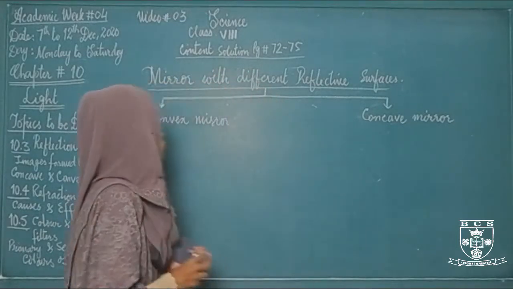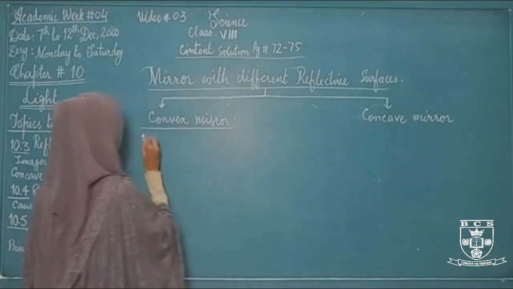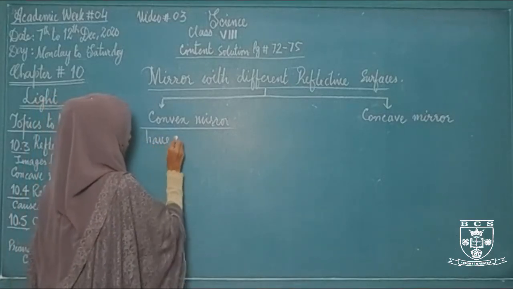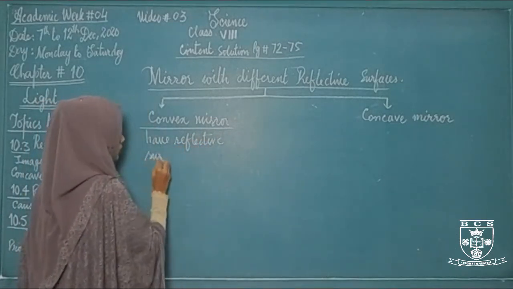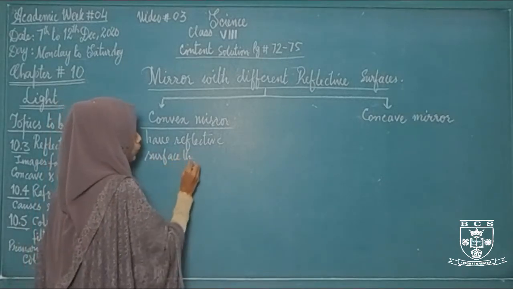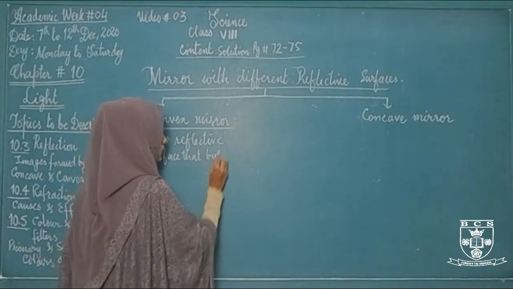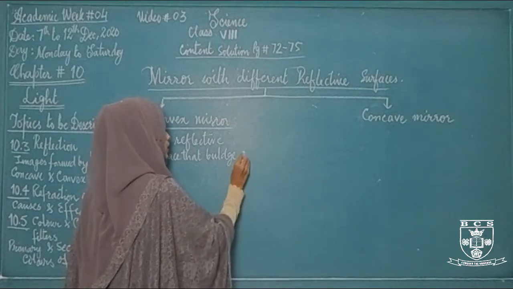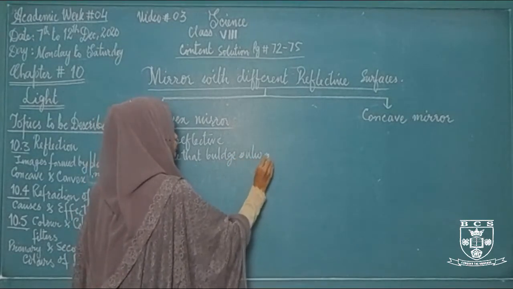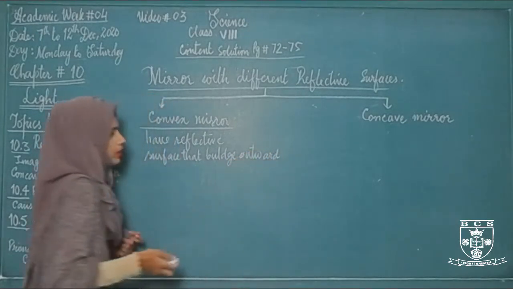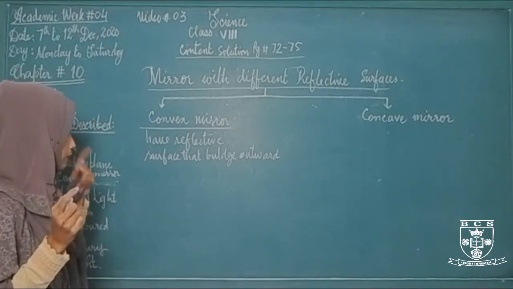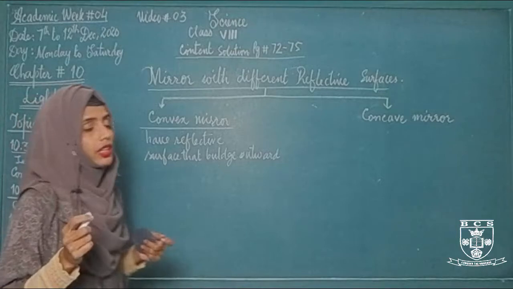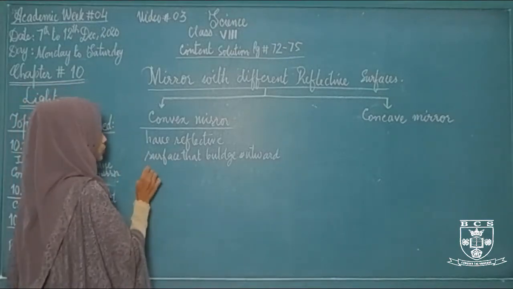All right. So convex mirror is a mirror that has a reflective surface that bulges outward. We can also say that its reflective surface shape is just like the front of a spoon.